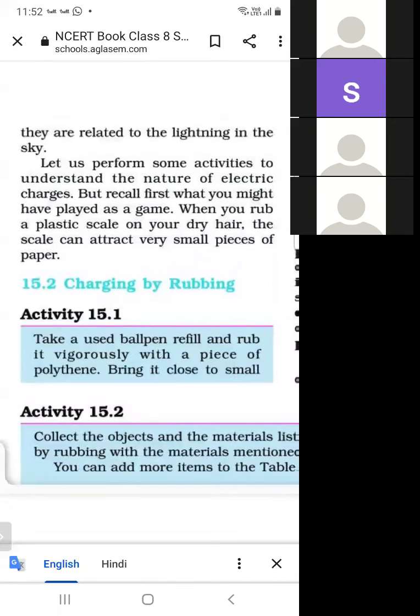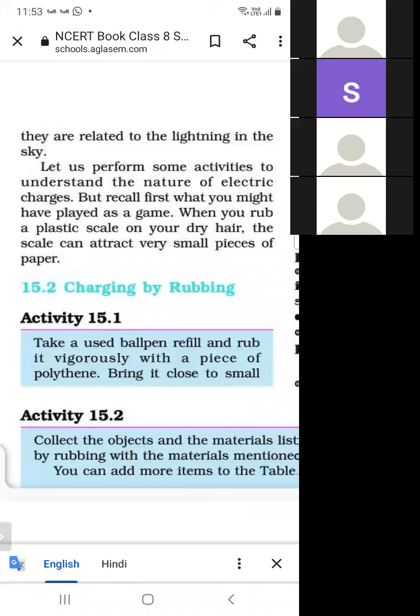Then it attracts small pieces of paper. So why does the scale attract small pieces of paper? Because it becomes charged. When we rub a plastic scale with dry hair, the plastic scale becomes charged, so it can attract very small pieces of paper.